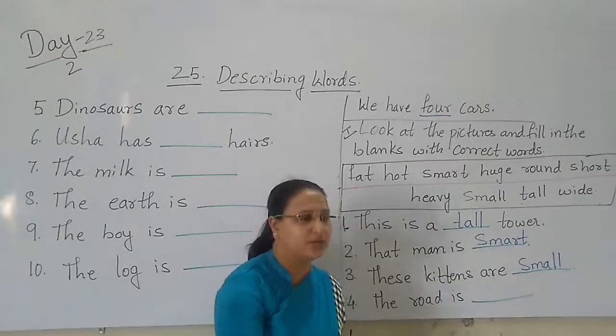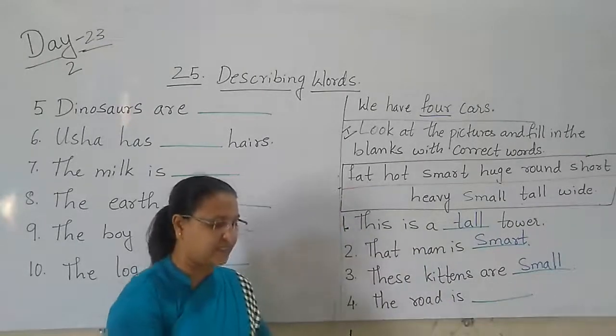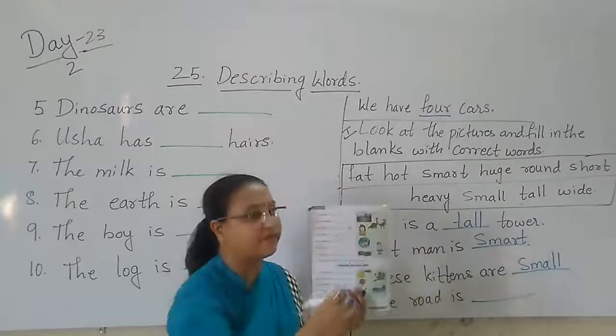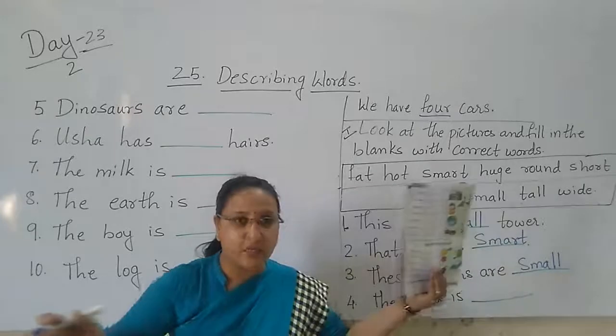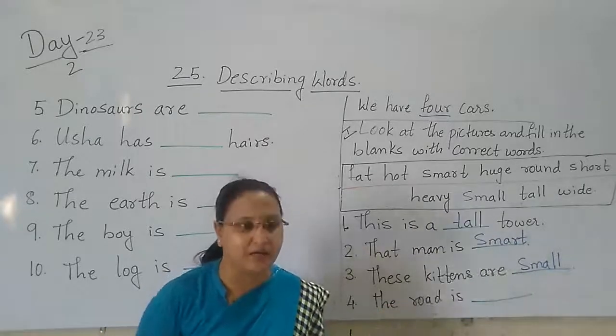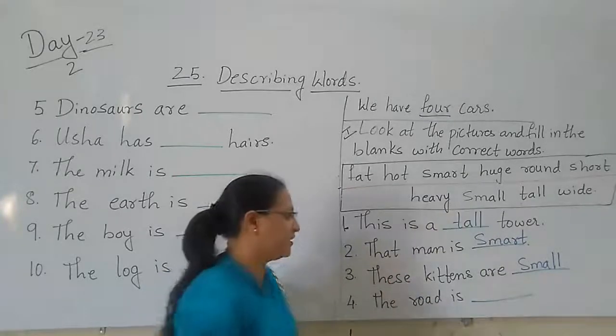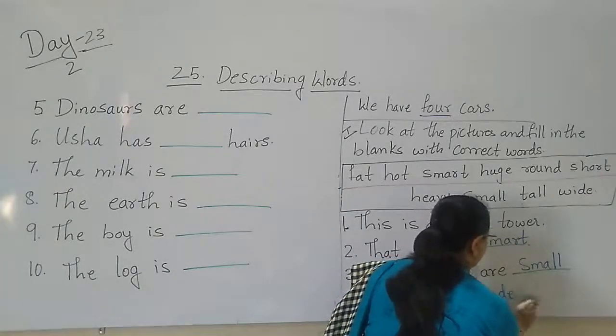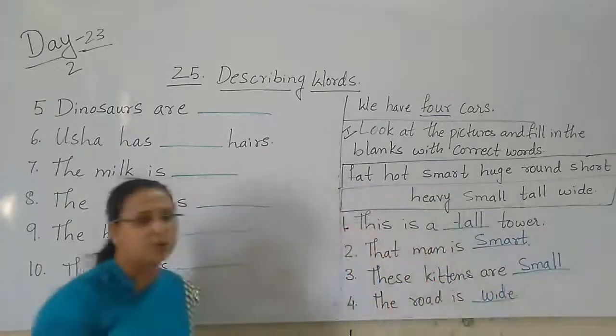The road is dash. You can see the picture here. You can see two vehicles are moving on one road. That means the road is wide. It is very wide. So we use the word wide. The road is wide.